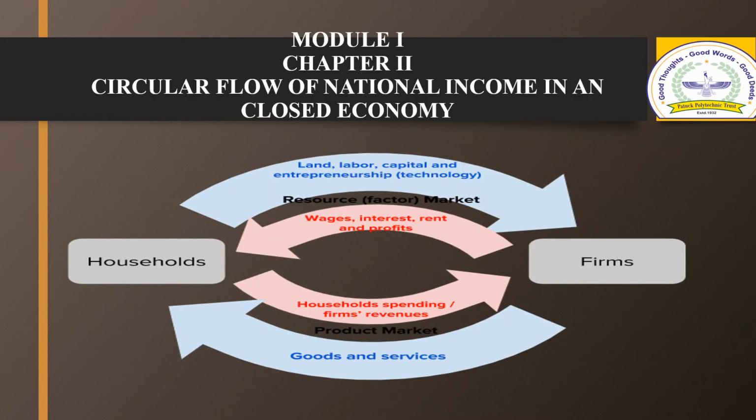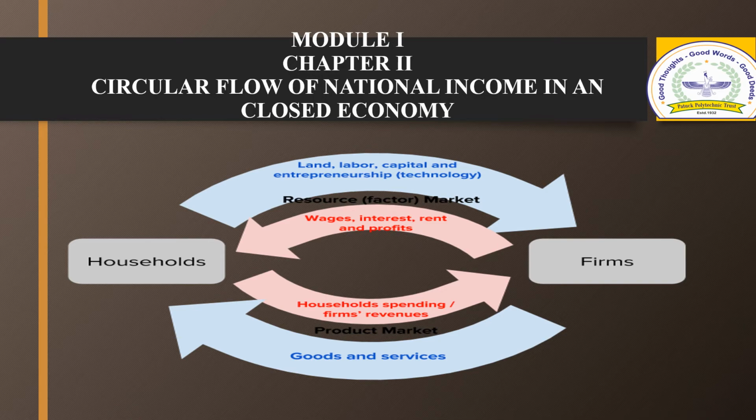So we can start with the next section, which is the circular flow of national income in a closed economy. The circular flow of national income is explained with the help of the closed economy and the open economy. So let's start with the closed economy first. In a closed economy, we can say it is a two-sector economy as well as a three-sector economy.